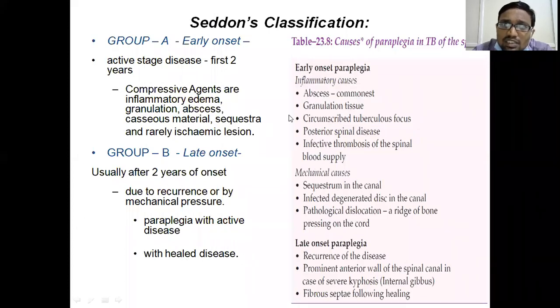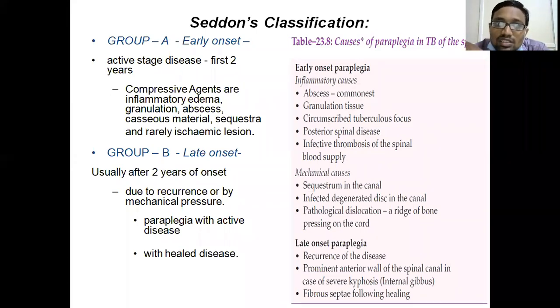In the late onset, the tuberculosis spine has been detected, but after 2 years the patient develops paraplegia. That is a very bad complication, and it's called late onset paraplegia. It is because of the kyphotic or angular deformities that the spinal cord gets stretched over the angular deformity.